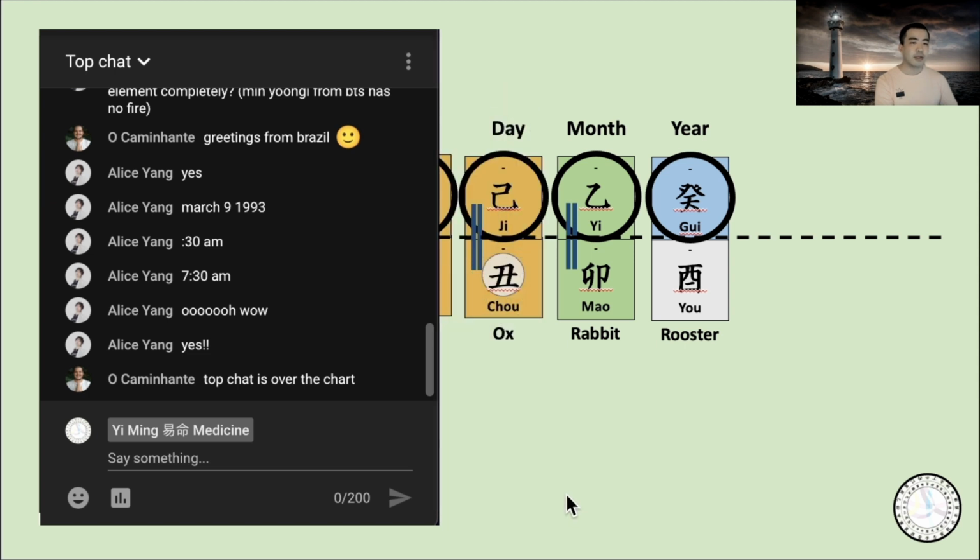With heavenly stem, this is more earth dominant. Not very weak, and then there are metal and water here. So there's no fire here. We can say there's no fire. If this chart is right, I will delete this one. And I got a similar question as you asked. Oh, okay. Sorry about that.